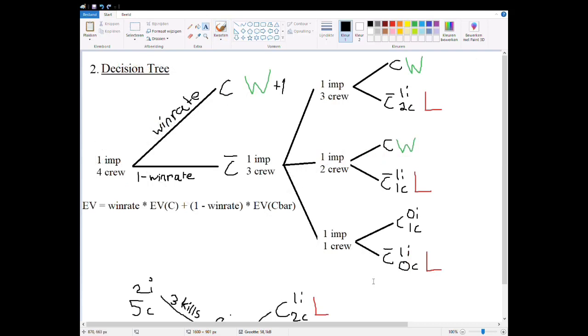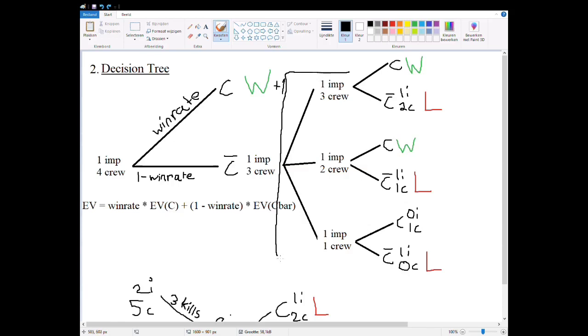Alright, so this is the model with kills included in it. And so you see it did get a little bit more complicated, but it's nothing we can't handle. So again, we took the same situation with 1 imposter and 4 crew, except this time after we vote incorrectly, so we don't win yet, the game doesn't end, we simulate the game.